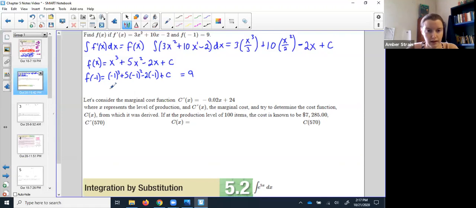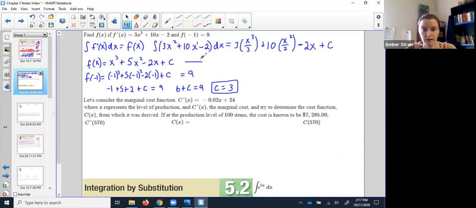Okay, that's going to give me negative 1 plus 5 plus 2 plus c equals 9. So that would be 7, 6 plus c equals 9. So now, if I minus the 6 from both sides, c must equal 3. Be careful, that's not my answer, but I'm getting closer.